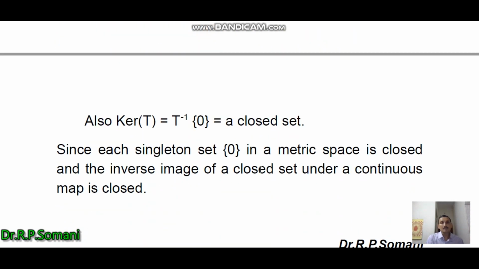Next we prove that this is a closed set. Is kernel T equal to T inverse of 0 a closed set?